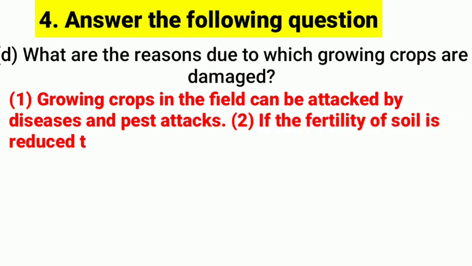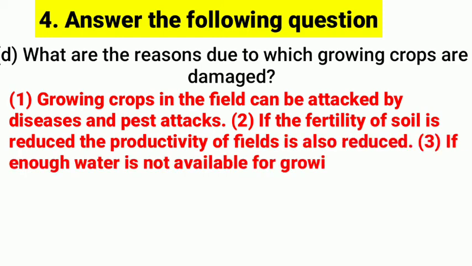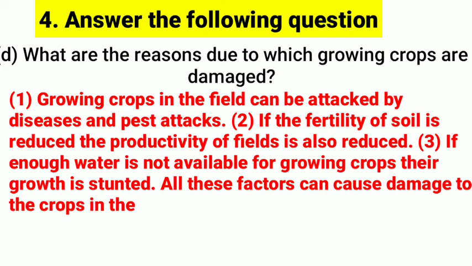If the fertility of soil is reduced, the productivity of the field is also reduced. If enough water is not available for growing crops, their growth is stunted. All these factors can cause damage to crops in the field.